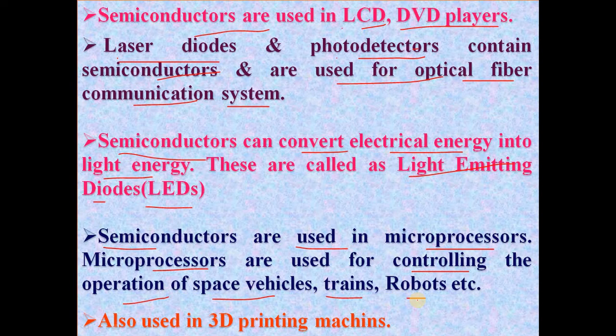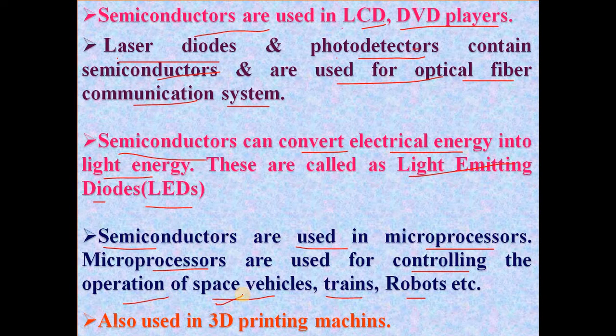Trains and robots are also made up of semiconducting materials. Semiconducting materials are also used in 3D printing machines.